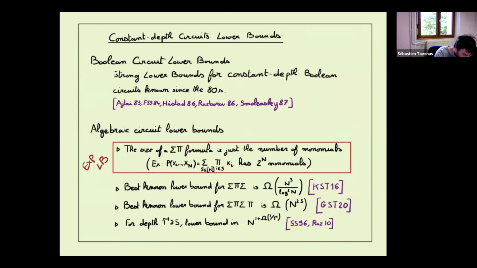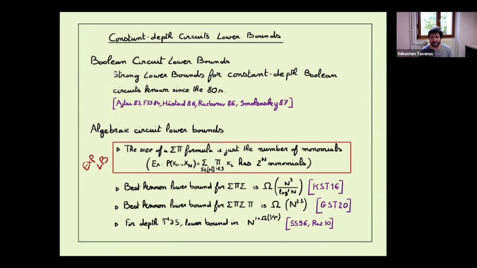But now, if we want depth 3 and more, for depth 3, the best we had before was a result I had with Kaya and Sarah. We get a cubic lower bound. For depth 4, there was a recent result by Gupta, Sarah, and Sankey, so that the best lower bound was a bit more than quadratic.